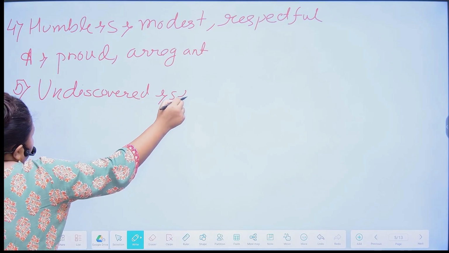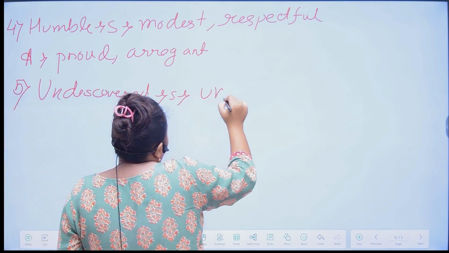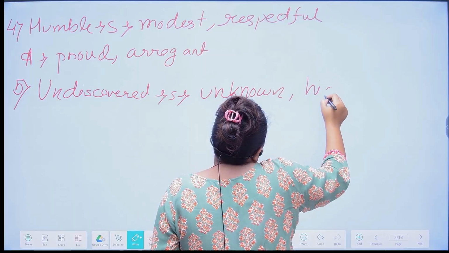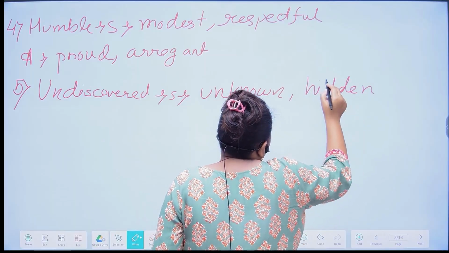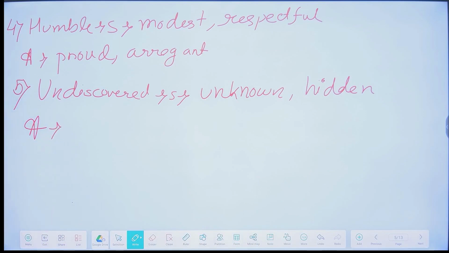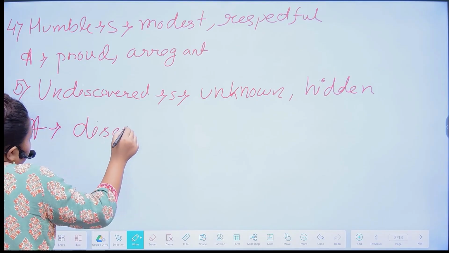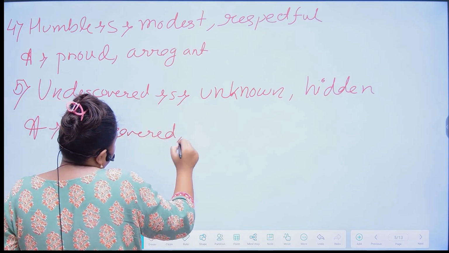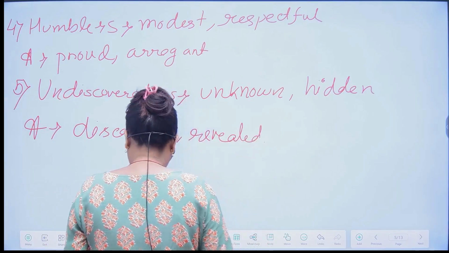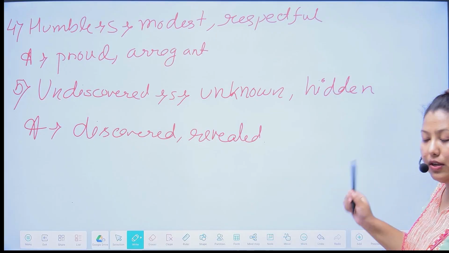And the synonym of undiscovered is unknown and hidden. Now the antonym of undiscovered is discovered and revealed. So this is it. Write it down in your copy and learn this very carefully, okay?